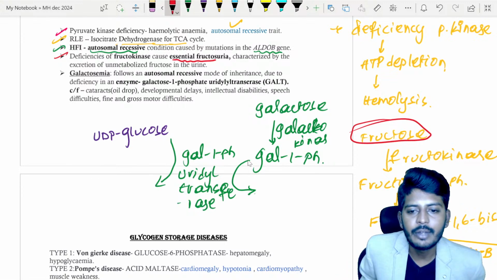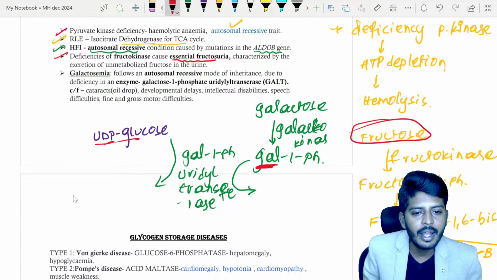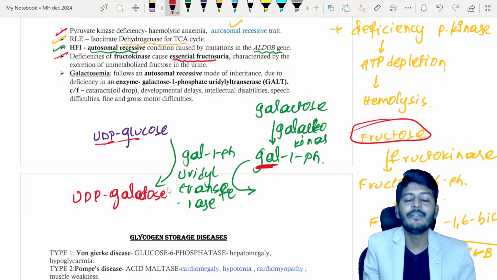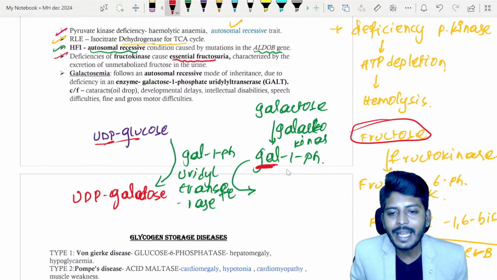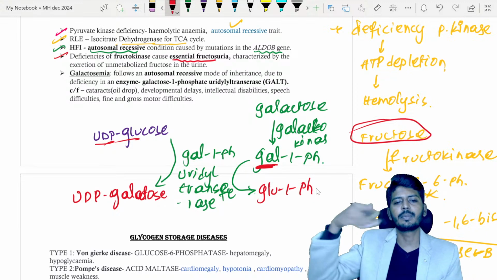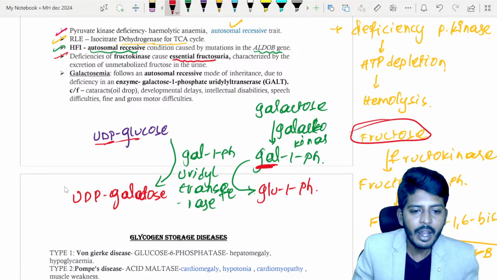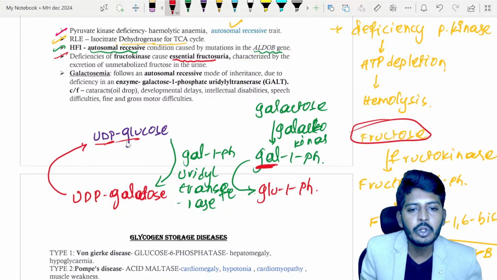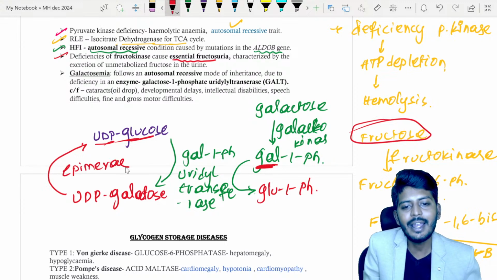It will take the galactose 1-phosphate and UDP glucose and form UDP galactose. So galactose will get added with the UDP, and glucose will get added to the phosphate, leading to glucose 1-phosphate. This glucose 1-phosphate can further get converted into glucose 6-phosphate and enter glucose metabolism. Now this UDP galactose can convert back into UDP glucose with the help of an enzyme called epimerase.